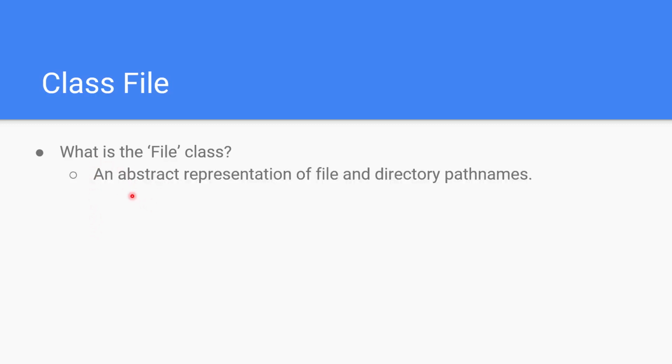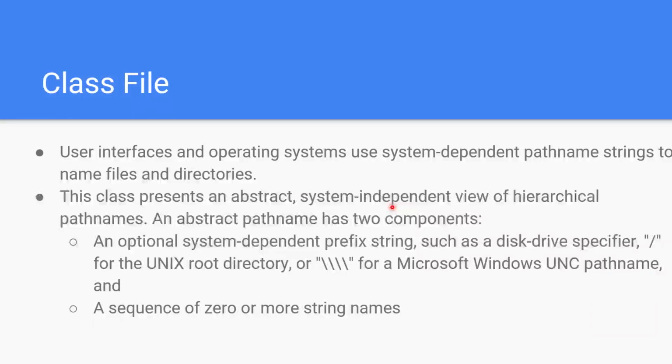So a class file. What is a class file? It's an abstract representation of a file and directory path names. User interfaces and operating systems use system-dependent path strings to name files and directories. So this class presents an abstract, system-independent view of hierarchical path names.